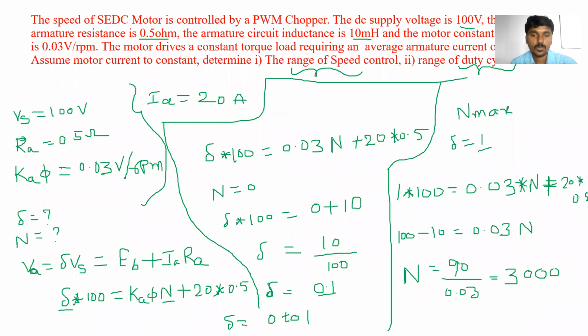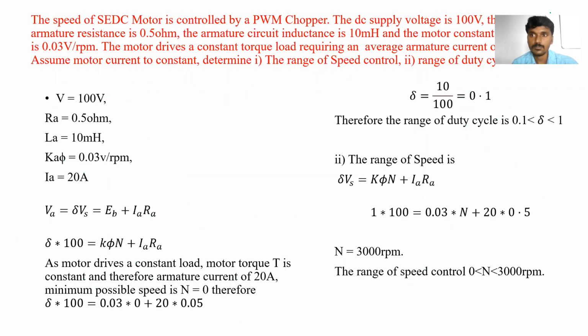If the duty cycle is 0.1, the speed is 0. So this is the range of the speed: speed varies from 0 to 3000 and duty cycle varies from 0.1 to 1, minimum to maximum. Clear? This is the numerical of this. You can also see it here.